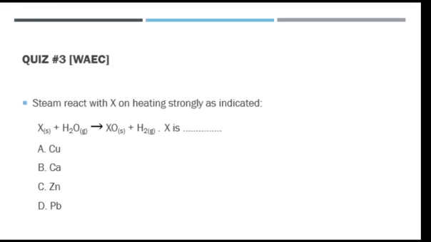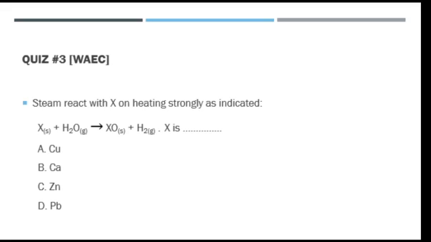Third quiz is steam reacts with X on heating strongly as indicated in this equation. Then X is dash. We're having steam. This is X and is a metal. When the metal reacts with water, we have 3 types of metal. We have highly reactive metal that reacts with cold water. Fairly reactive metal reacts with steam. While unreactive metals don't react at all.